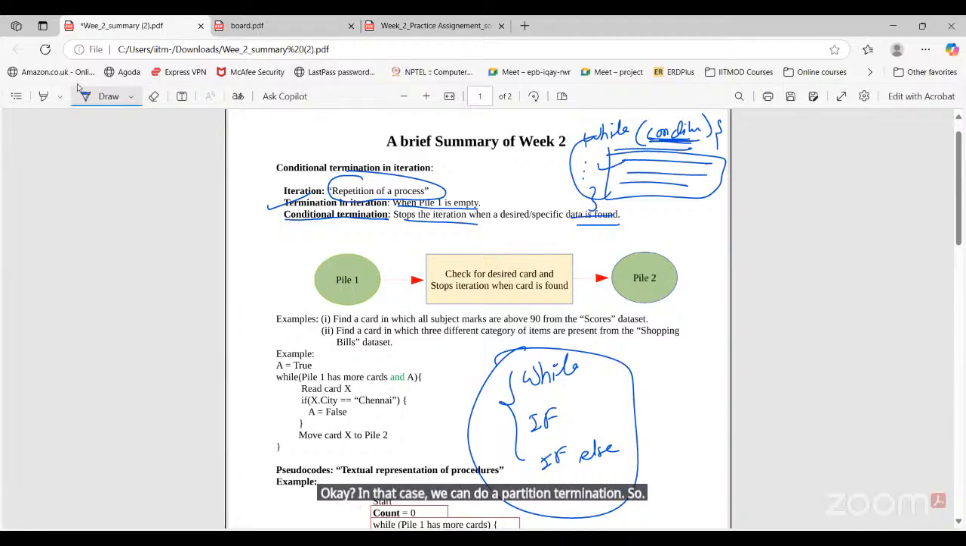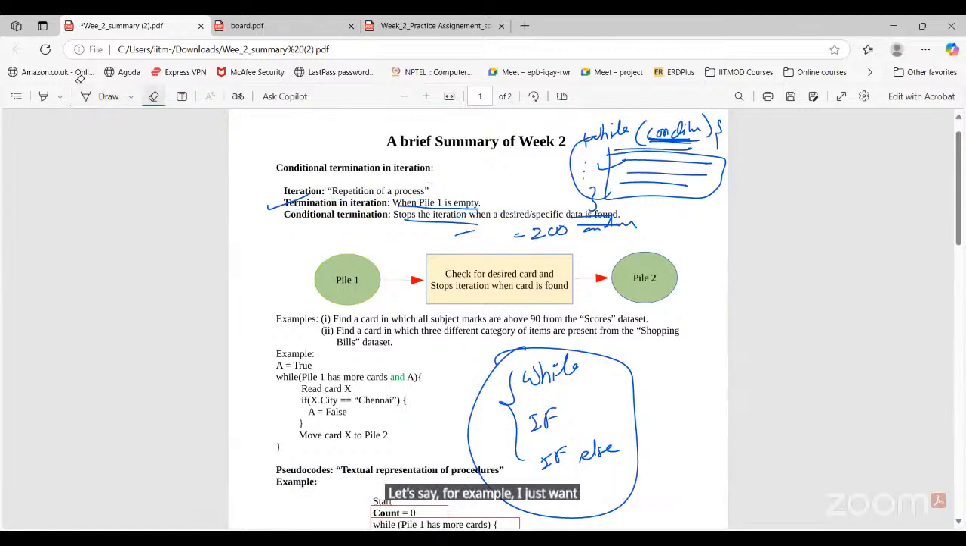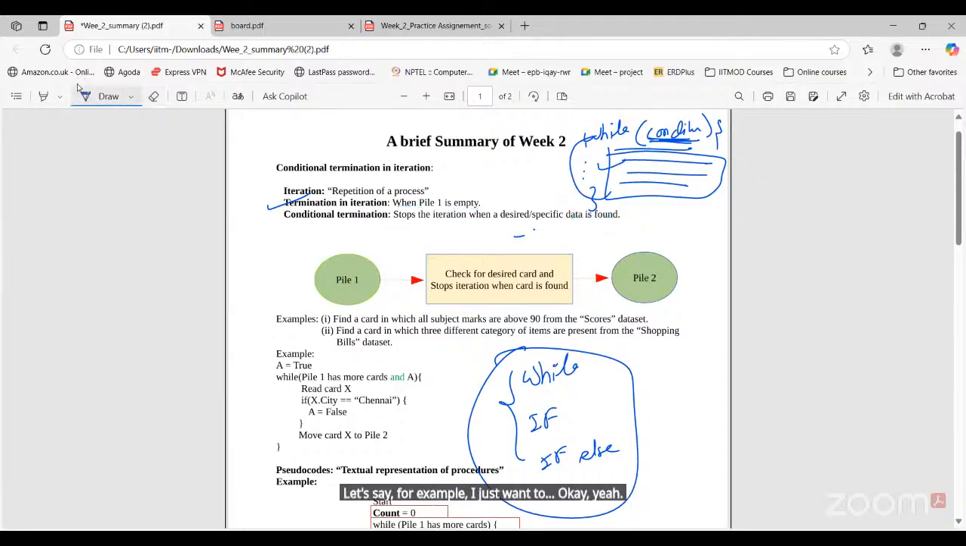The condition here we can mention as pile 1 is empty, or we can specify, for example, total score equals 200, in the condition, and we have more cards in pile 1. If this condition is satisfied, the entire condition is false. So that is basically the conditional termination here, right? Could you please repeat the conditional termination concept? Okay, yeah. This first two is clear to everyone, right? So that means in iteration we actually go over the whole sequence?